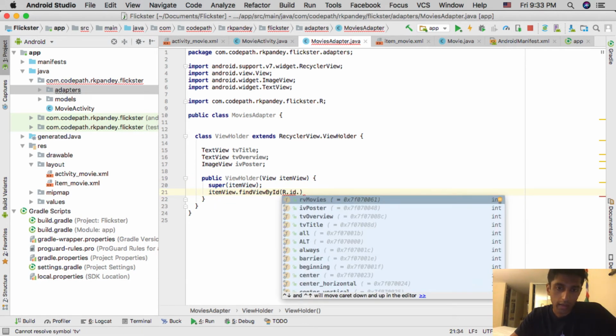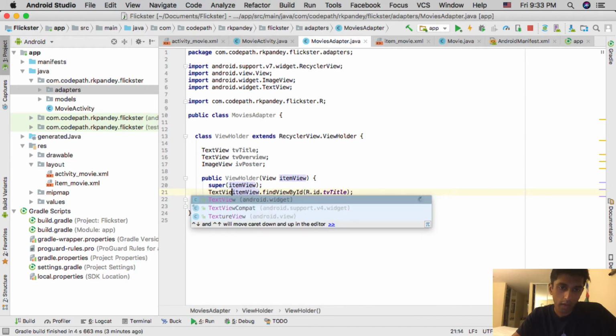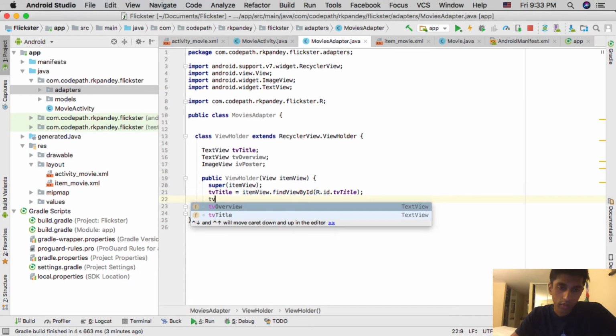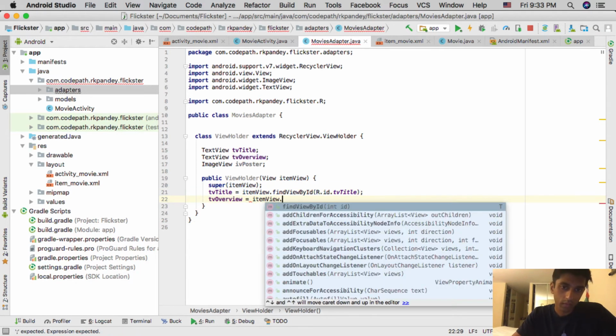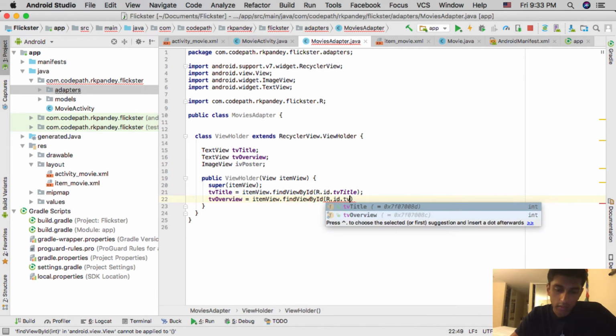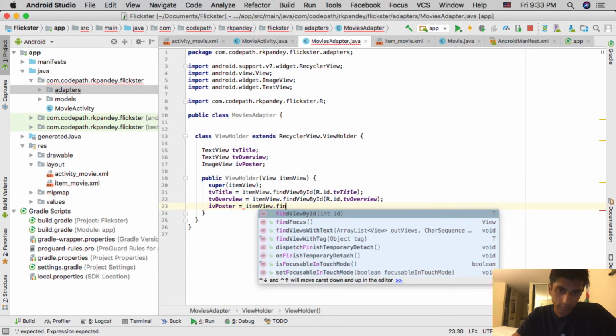So I'll say R.id.tvTitle, and this will give us back a title TextView. This is actually the member variable, so tvTitle. And then similarly, tvOverview, itemView.findViewById, R.id.tvOverview. And then finally, the same thing with the poster.